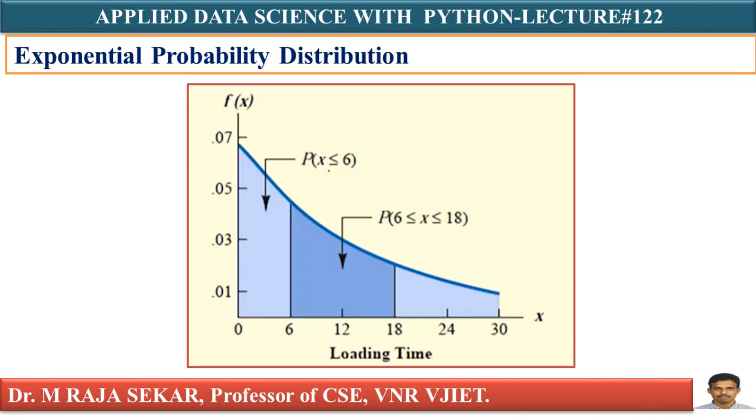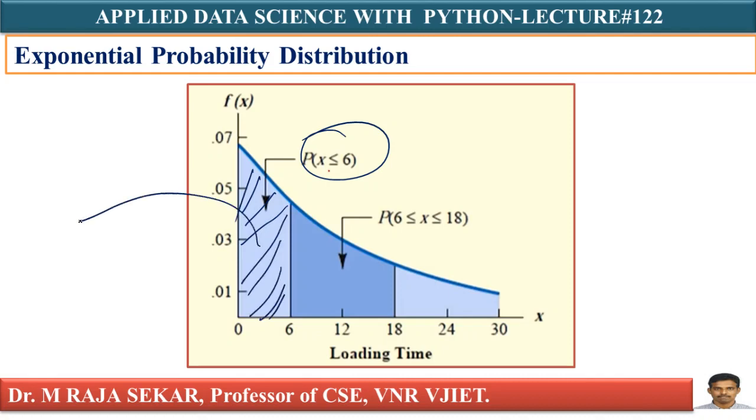For example, let me say I am taking loading time on the x-axis and the corresponding probabilities on the y-axis. The probability that loading time is less than or equal to 6, P(x less than or equal to 6), is the required area. This particular area represents the probability of loading time less than 6. This is the curve for your exponential distribution.